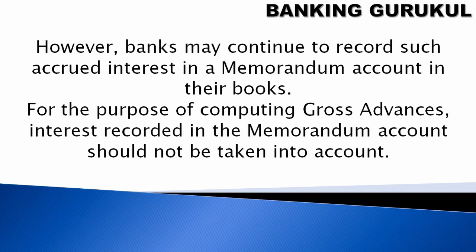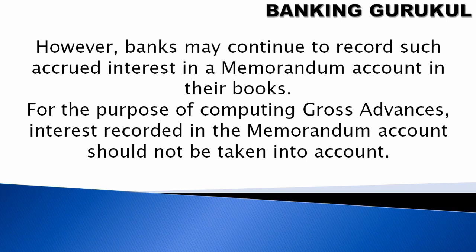However, the bank may continue to record such accrued interest in a memorandum account on their books. So we will keep a separate shadow ledger and accrue the interest to get the total outstanding, but we will not show it in our accounts. For the purpose of computing gross advances, interest recorded in the memorandum account should not be taken into account.